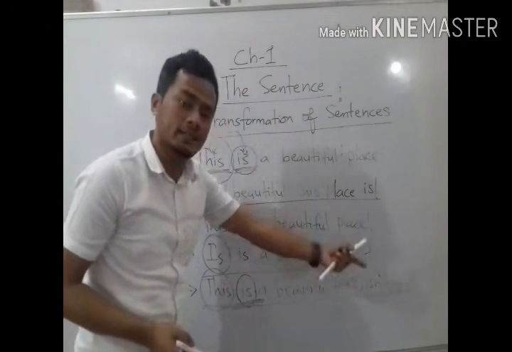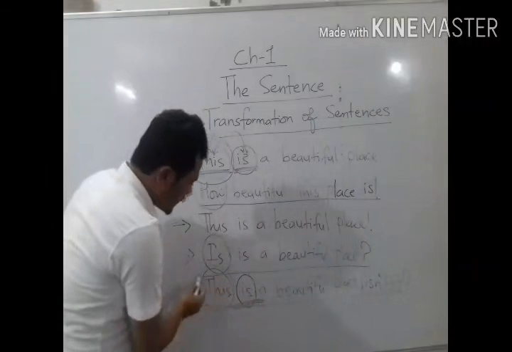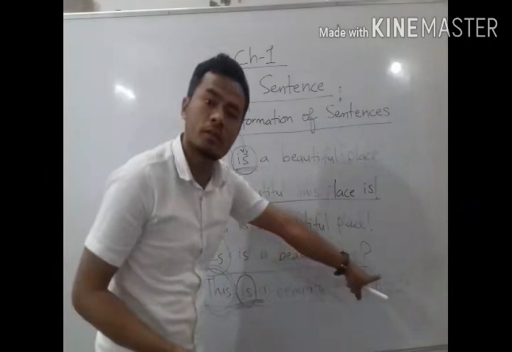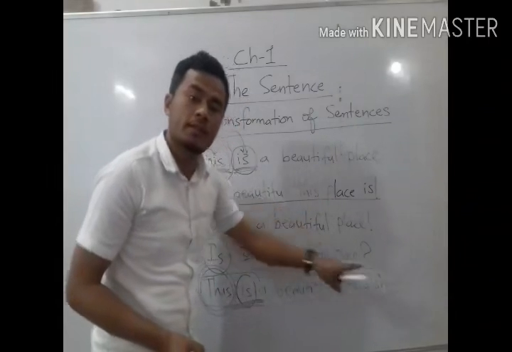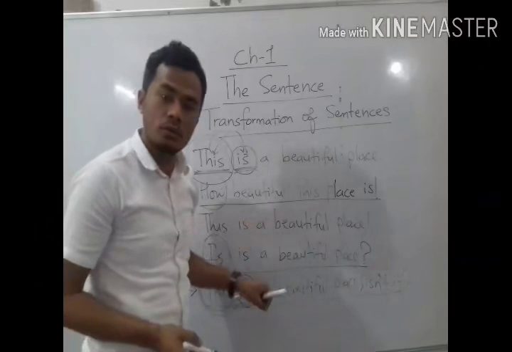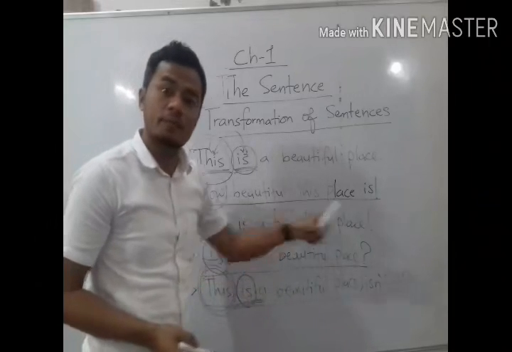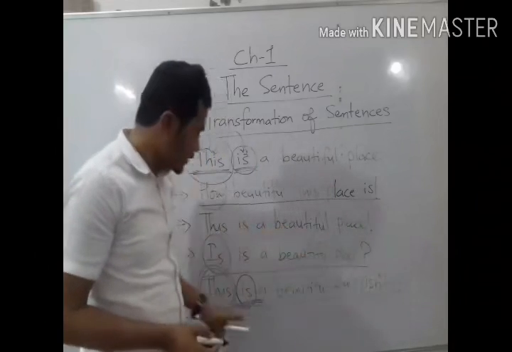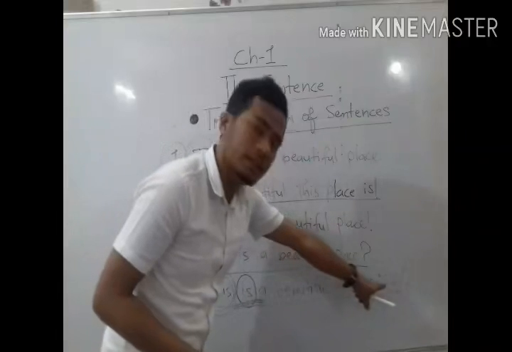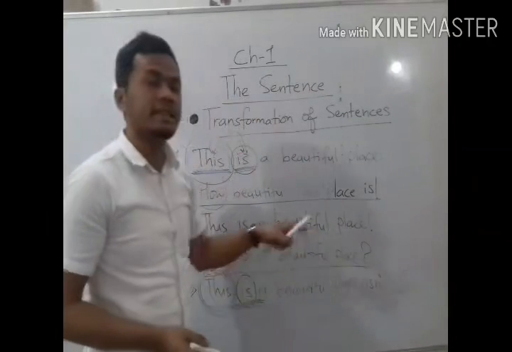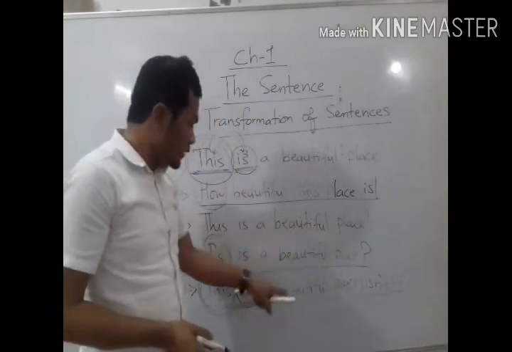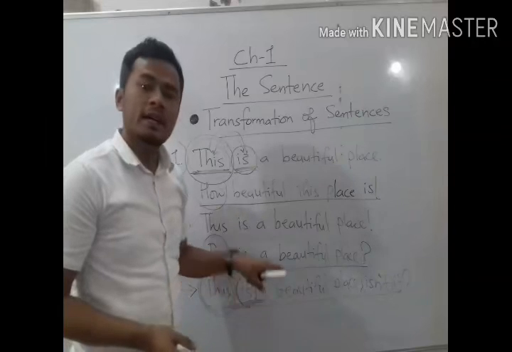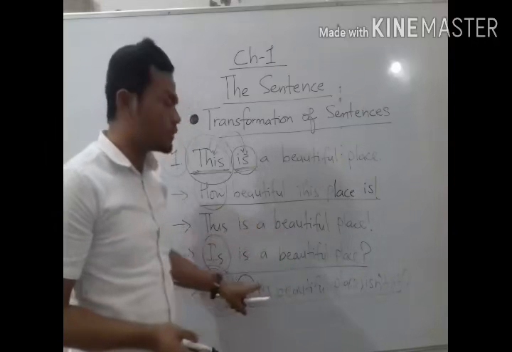So, isn't it? The subject is this here, so I have changed the subject into a pronoun. So, it. Because if the subjects are nouns, then we have to change that subject into a pronoun whenever we are changing it into a question tag. So here this has been changed into it, into a pronoun. So, isn't it? Okay.